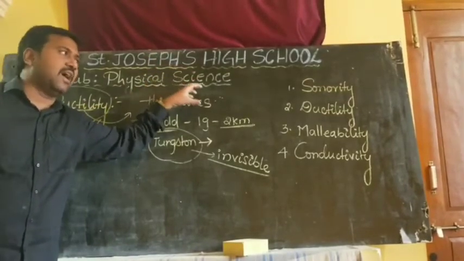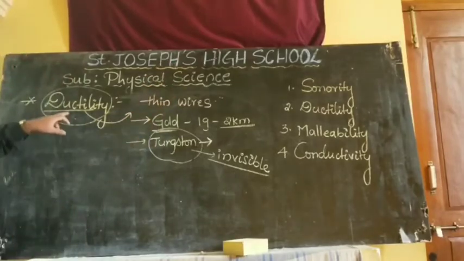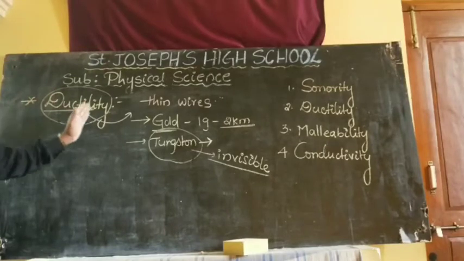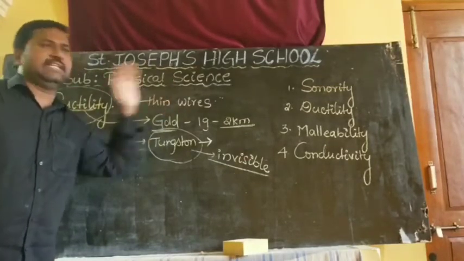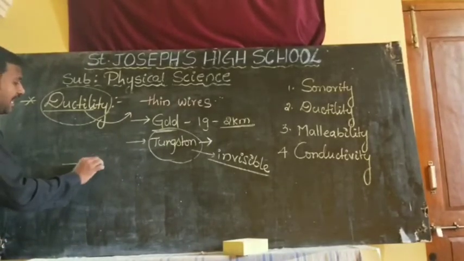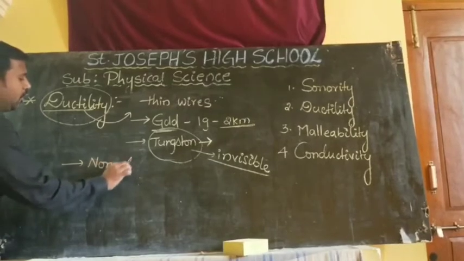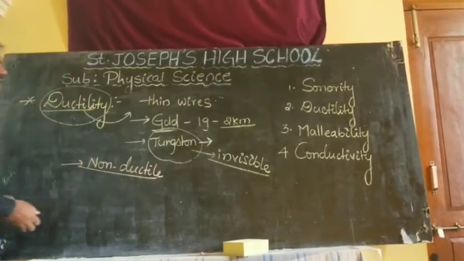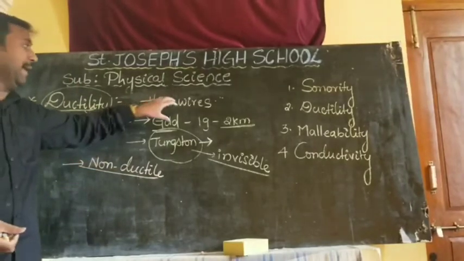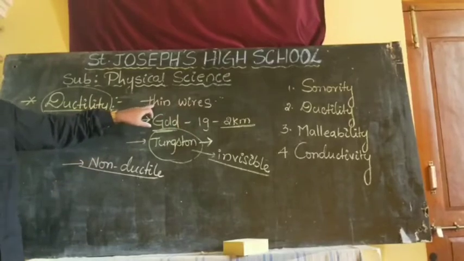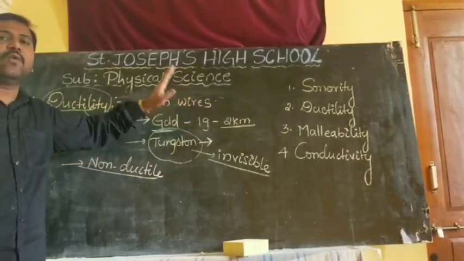This property of a metal is called ductility. What is meant by ductility? The property of converting materials into thin wires. So how are the non-metals? Non-metals are non-ductile. That means we can't make non-metals into thin wires.